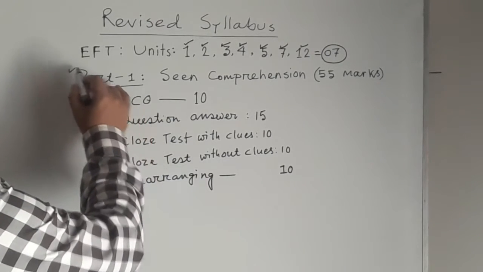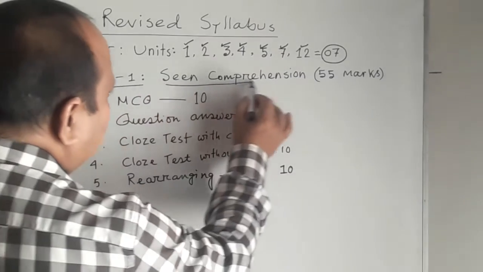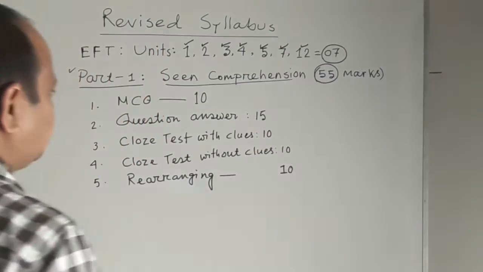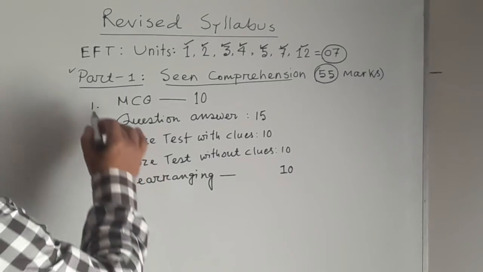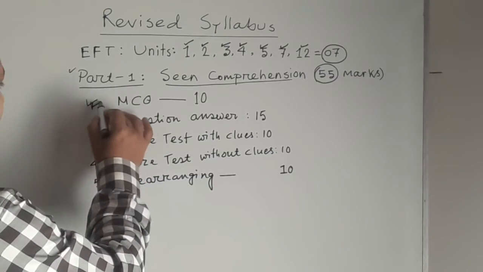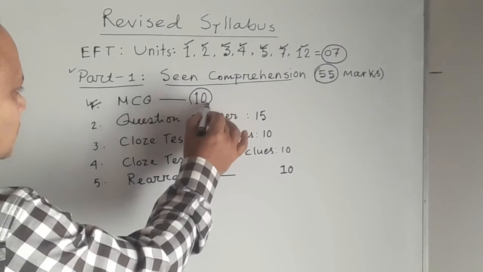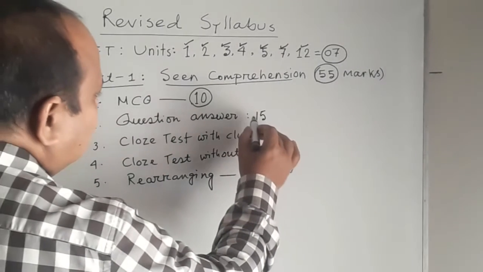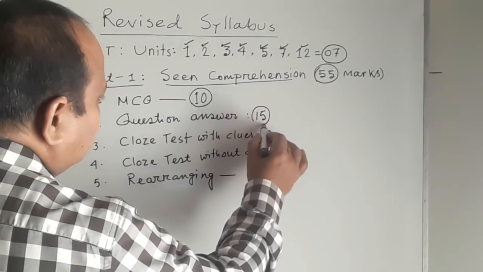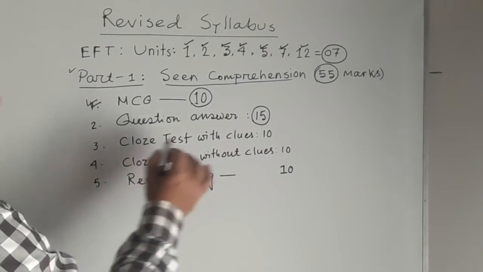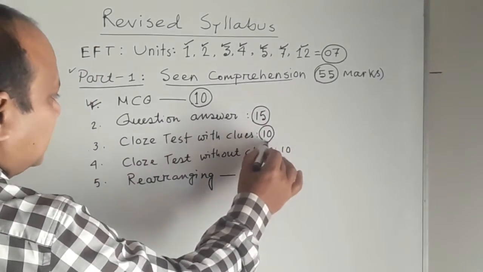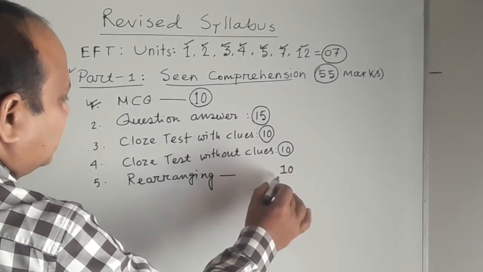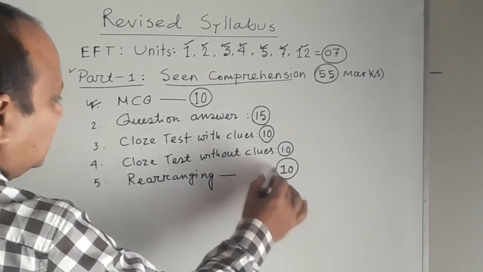And part 1, that is from seen comprehension 1, you have to answer for 55 marks. For MCQ, you have to answer 10 MCQs, total marks 10. For question answer, you have to answer 5 questions, total marks 15. Close test with clues, total marks 10. Close test without clues, total marks 10. And rearranging, total marks 10.